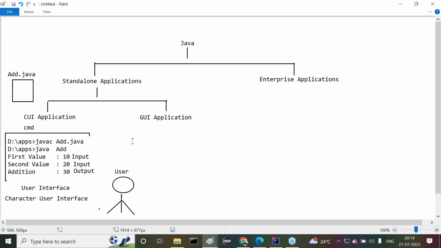Now observe carefully. The Java program we prepared depends on the character user interface to take input data from the user and to provide output data to the user.